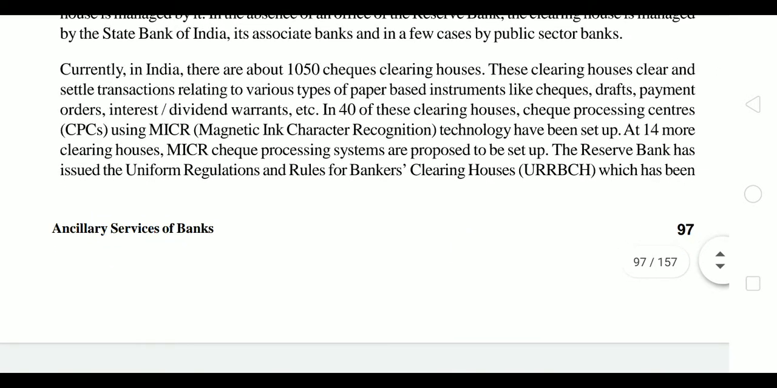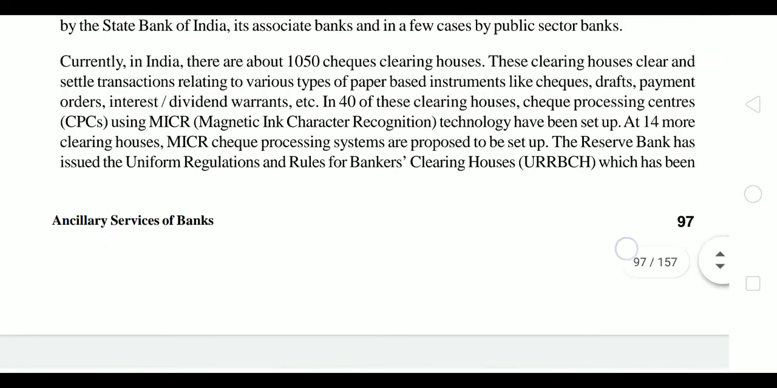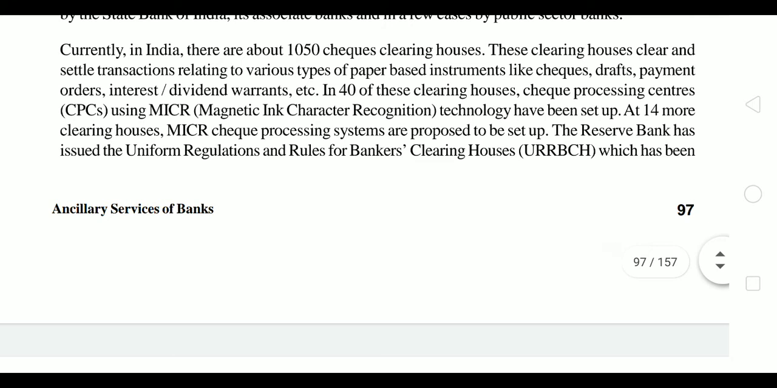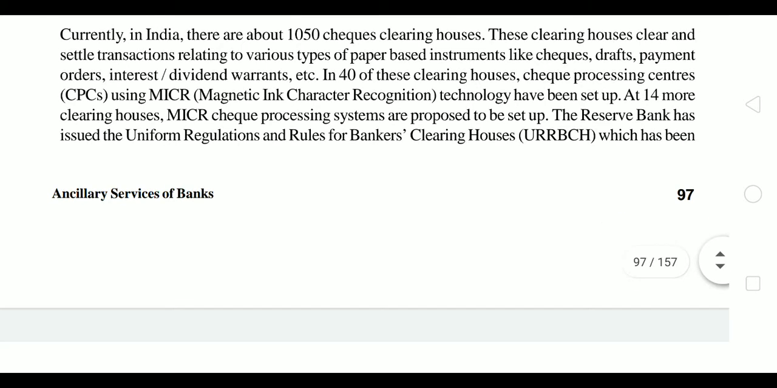Out of these clearing houses, they clear and settle all the transactions of various paper based instruments, as we have discussed earlier. Out of these, 40 clearing houses have check processing centers using MICR, that is magnetic ink character recognition technology, set up. At 14 more clearing houses, MICR check processing is being proposed.